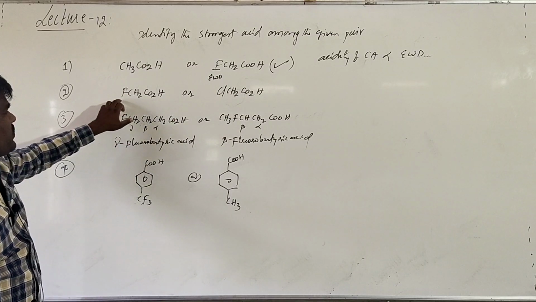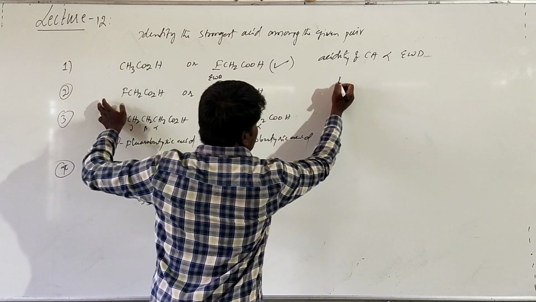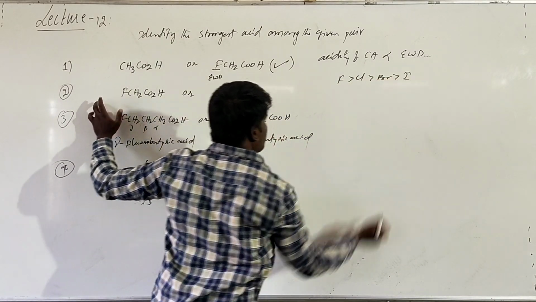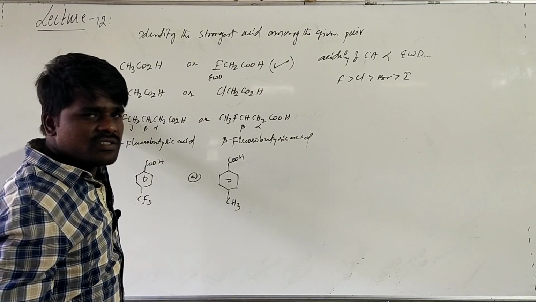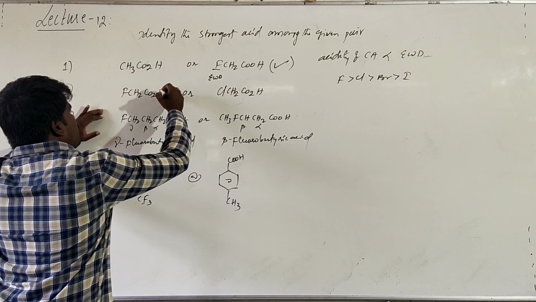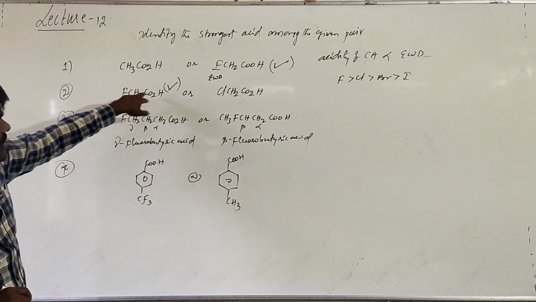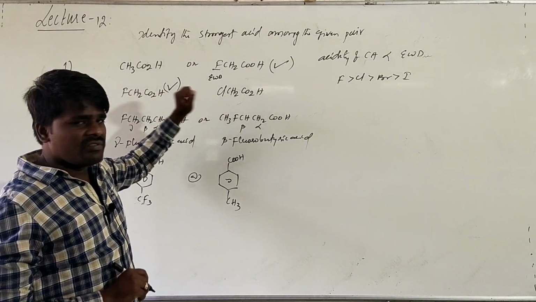If you are comparing fluoroacetic acid and chloroacetic acid, we know this is the decreasing order of withdrawing effect. Fluorine is a strong withdrawing group. The stronger the withdrawing power, the greater the acidic strength. So fluoroacetic acid is the strongest among fluoroacetic acid and chloroacetic acid, since fluorine is a stronger withdrawing group when compared with chlorine.